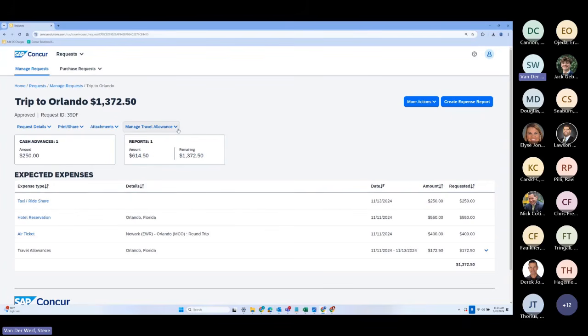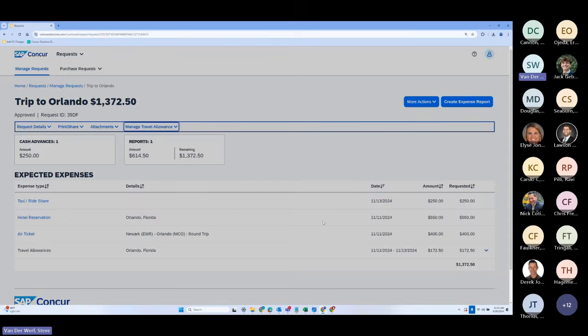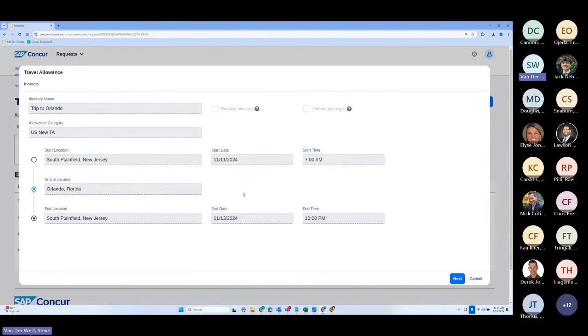Also, we support travel allowances. These are per diems, right? That's the other name we kind of give it. And what this can do is, in this case, we've applied US GSA standard per diems. We actually even have a managed rate service that will take care of different statutory rate bundles across the world. In your case, more than likely, if you're to use one of those rate bundles, it'll probably be GSA. But you can even have your own custom bundles as well if you want to have your own custom rates. You can even have different rate sets according to what kind of travel is being done or what kind of report is being created, whatever it is.